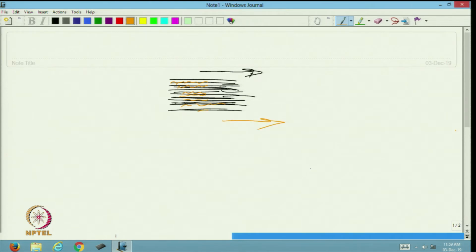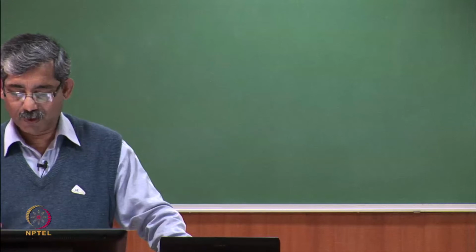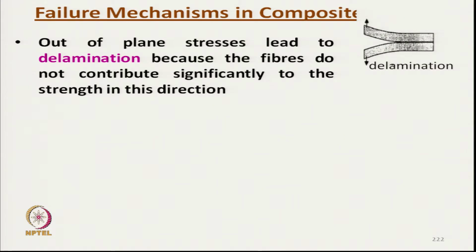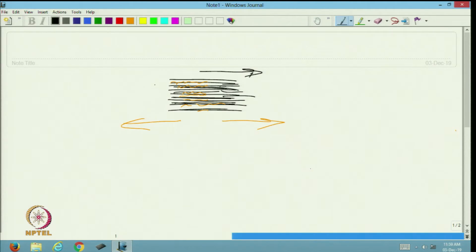If we apply force in this direction, the composite will show very good characteristics, but as there is no fiber in this direction, say y direction, cross plane direction, once we apply this force in this direction, this matrix may get delaminated.